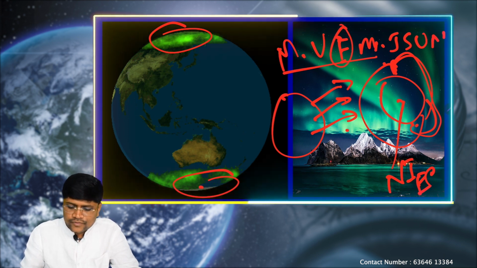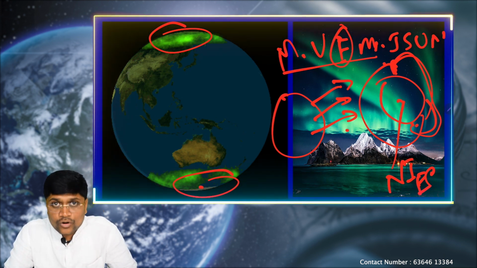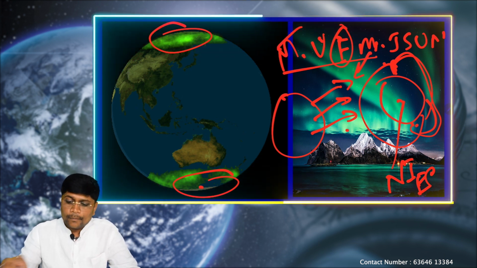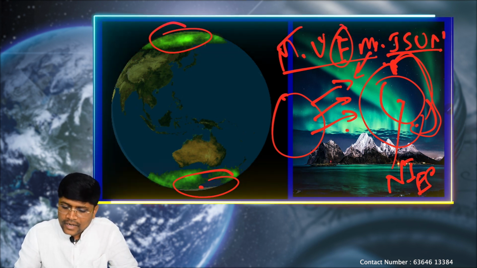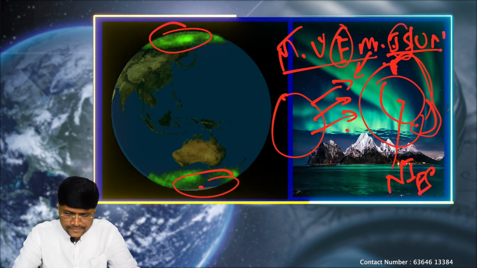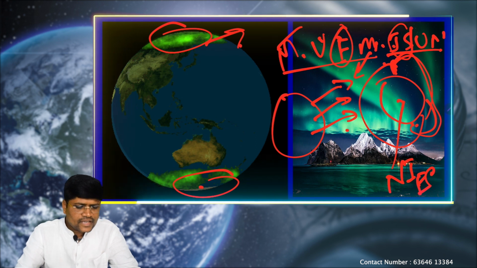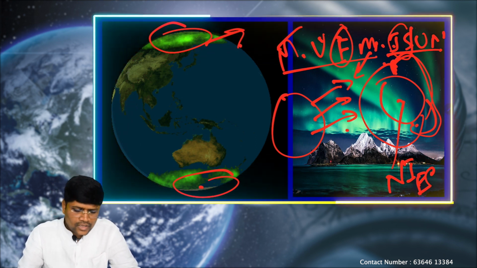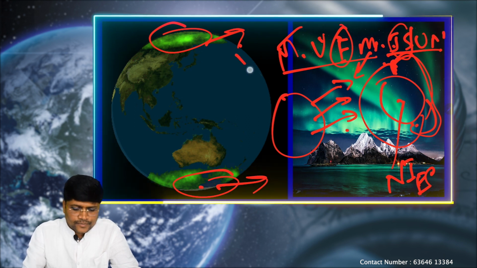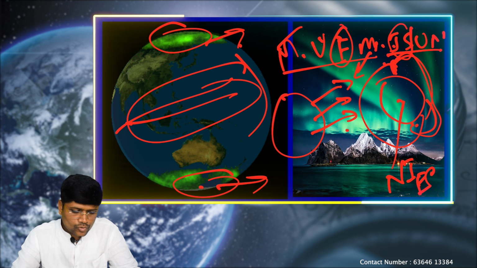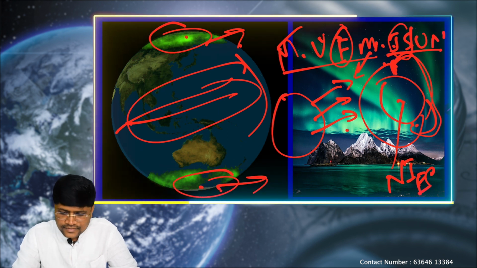Out of the 8 planets, Mercury, Venus, Earth, Mars and Jupiter, Saturn, Uranus, Neptune, within the inner planets, only on the Earth can we see these auroras, the borealis effect, but not on Mercury, Venus and Mars. But within the outer planets, Jupiter and Saturn have the borealis effect. Again, this can be seen with the naked eye, not necessarily with telescopes. It can be seen only in the polar areas, not in the tropical, mid latitude or even the equatorial region.